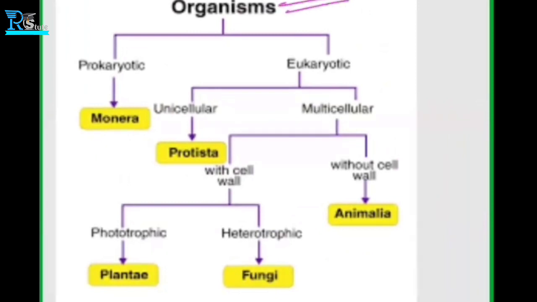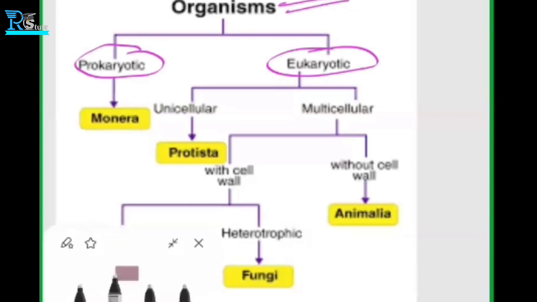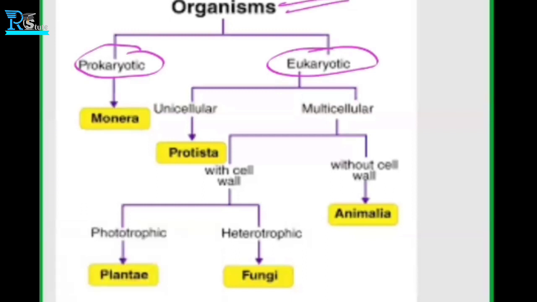He said that organisms can be classified into two, either prokaryotic or eukaryotic. Prokaryotic and eukaryotic we have already known. Prokaryote means single cell, and eukaryote means multi-cell.